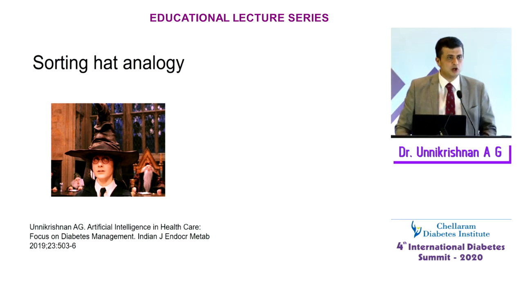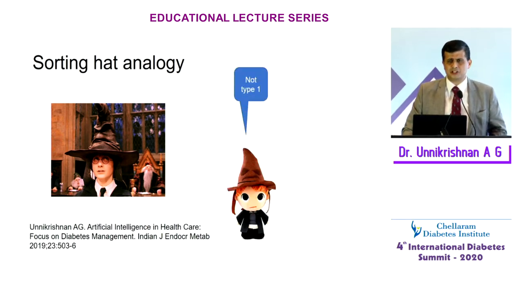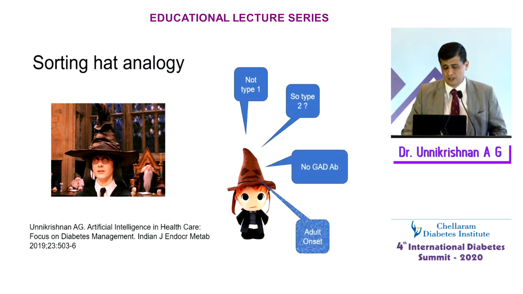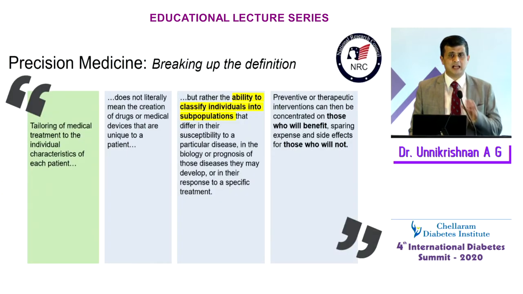It could be Gryffindor, it could be Slytherin, or many of the other houses. Type 2 diabetes is something like that. If it's not type 1, could it be type 2? Is the GAD antibody positive? No. Is it adult onset or young onset? It's a little bit like that, but I think we need to go beyond that,